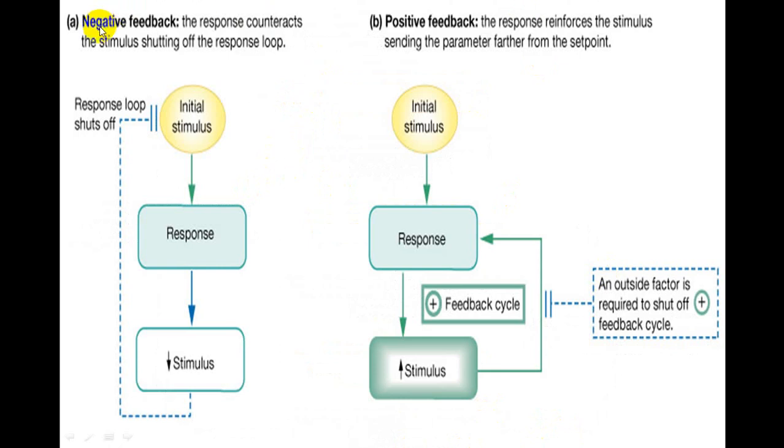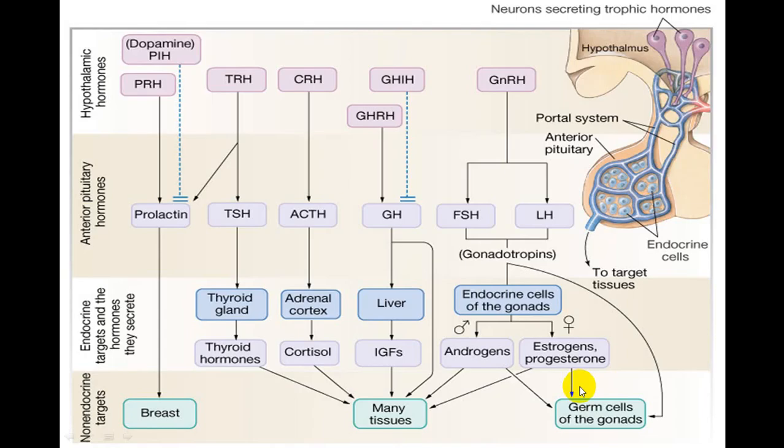This is what we call negative feedback: the stimulus inhibits itself. With an initial stimulus and response, if an increased stimulus produces an increased response, we call it a positive feedback cycle. Usually an outside factor is required to shut off this feedback cycle, and that will be the treatment part in the case of this increasing stimulus variety we call a positive feedback mechanism.